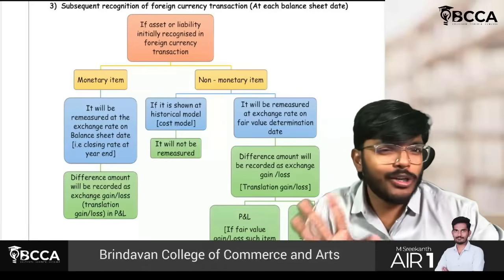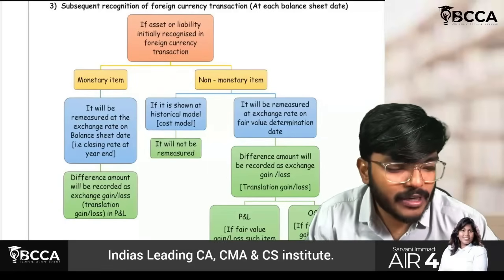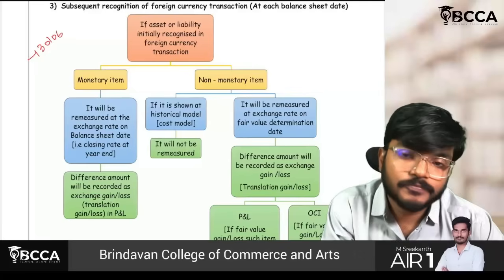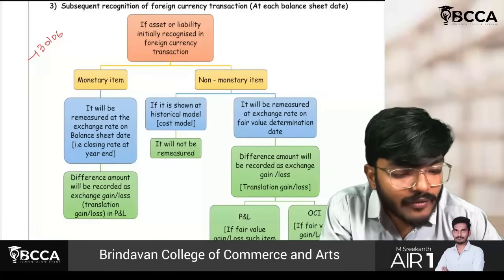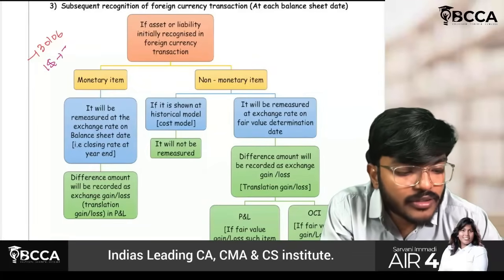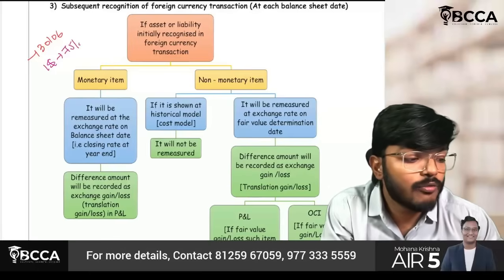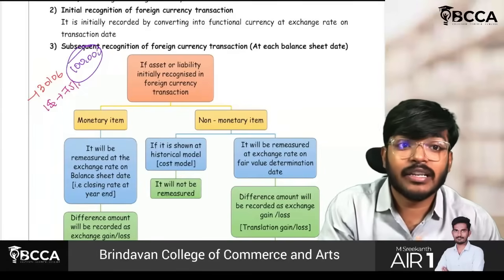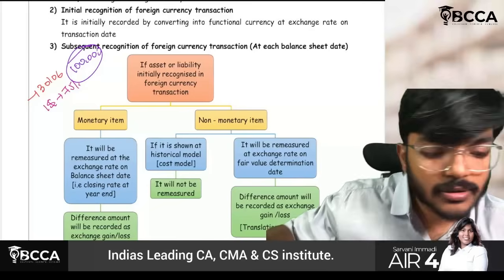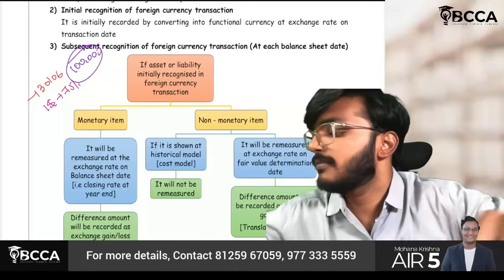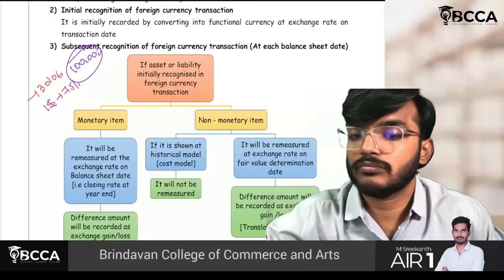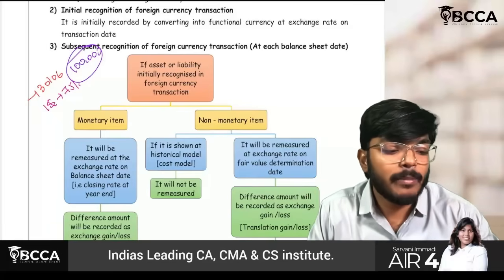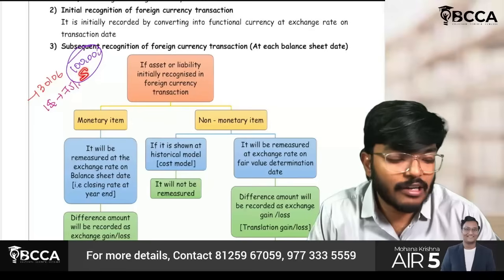See, it is very simple. You all know that. Let us assume I have made one credit purchase on 30th June. On 30th June, the value of $1 equals 75 rupees. I have made a purchase of $1 lakh. See, this is foreign exchange. So obviously, I have to make payment in dollars. So for $1 lakh I have purchased one asset.